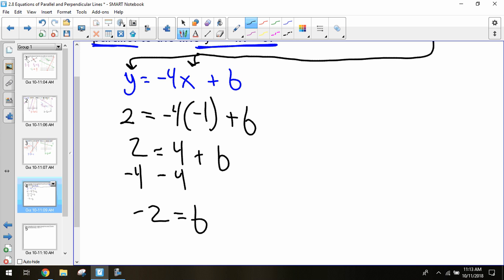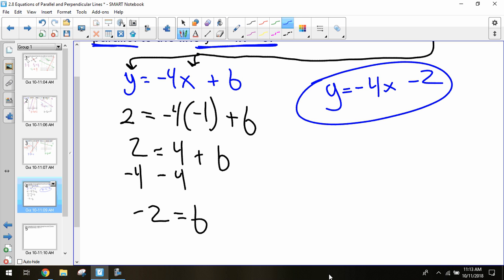Last step, just rewrite the equation with all our information. So we know it's going to be y equals -4x minus 2. And that is our parallel line. This is easy. Good on that? Yeah. Let's look at a perpendicular one.